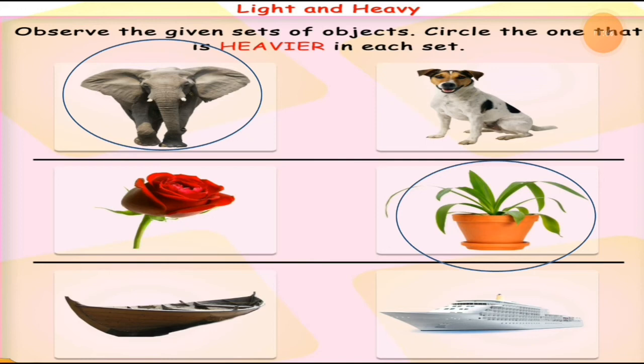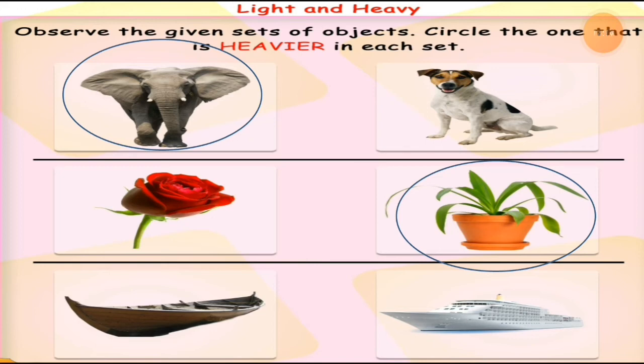Okay. Then a boat. Here is the picture of a boat and here is the picture of a ship. You can call it a big ship or cruise, and here is a boat, right? If you compare these two things with each other, which one is heavier in one row? Is the boat heavier or is the ship heavier?